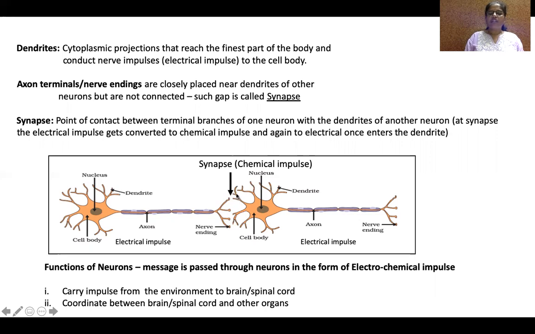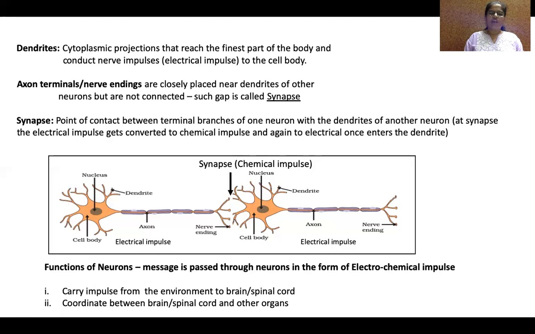Here, the chemical impulse gets converted back to electrical form, and it moves the same way to the brain or spinal cord. And from spinal cord to brain to the effectors, impulse moves in the same way. So, in the neurons, message is passed in the form of electrochemical impulse from one neuron to another.